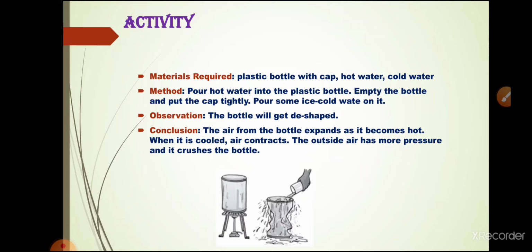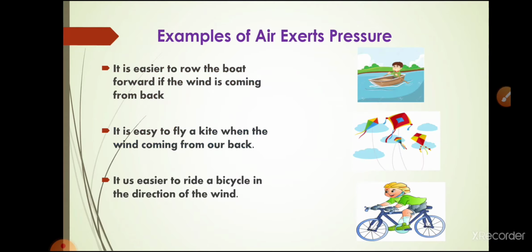So because of that, what will happen? The air pressure coming from the outside presses hard on the bottle surface and makes it distorted. So the conclusion is that the atmospheric pressure is more than the air pressure inside the bottle, right? And this proves that air molecules put pressure on the outer wall of the plastic bottle and push the bottle in, or you can say distort the bottle. Now you can see here some examples of air exerting pressure.